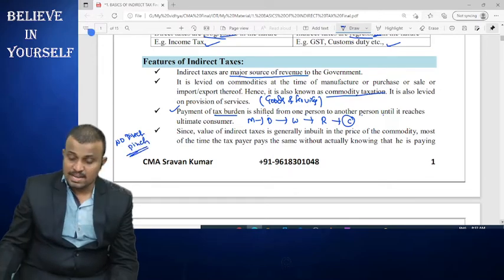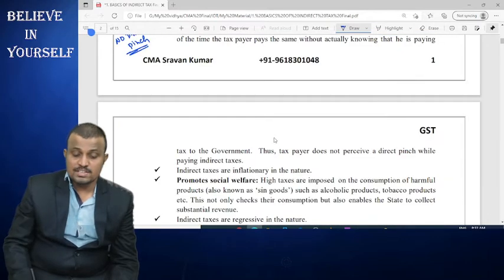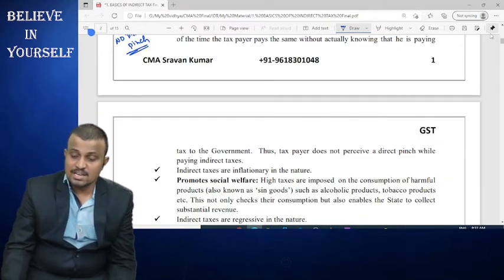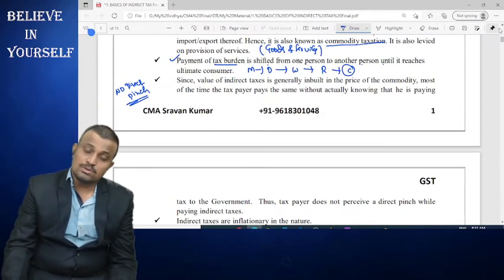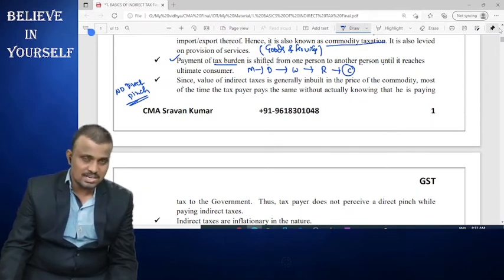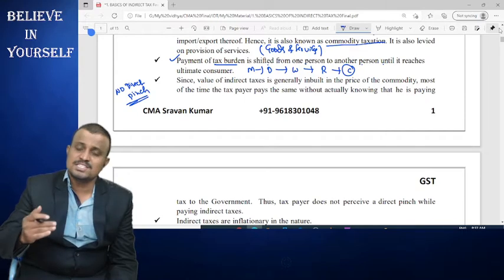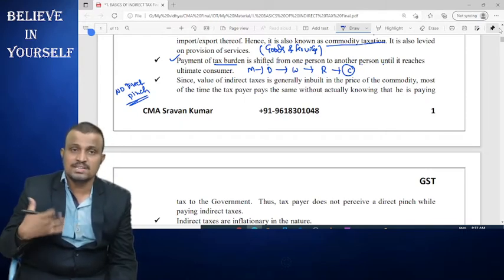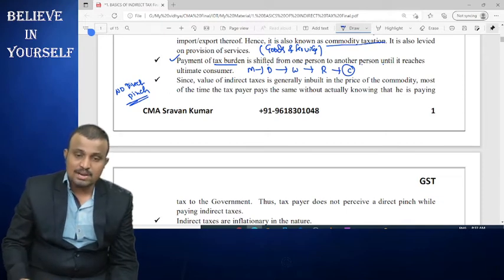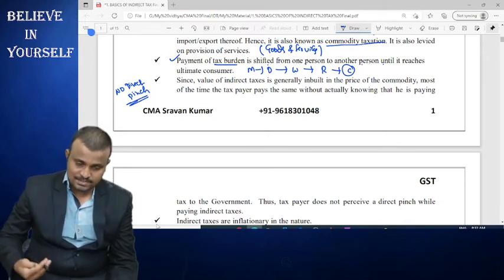So what is meant by direct pinch? If, for example, you earn income during the year, then you know the element of payment of tax to the government. But coming to the indirect tax, the majority of persons pay the tax to the government without knowing whether they pay the tax or not. That is the main beauty of indirect tax.